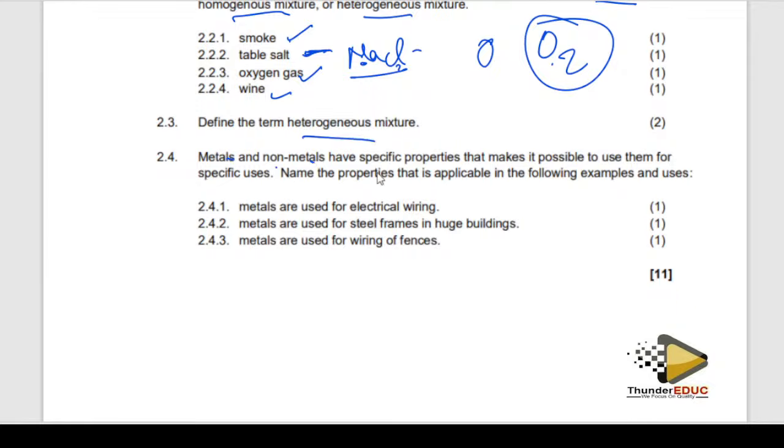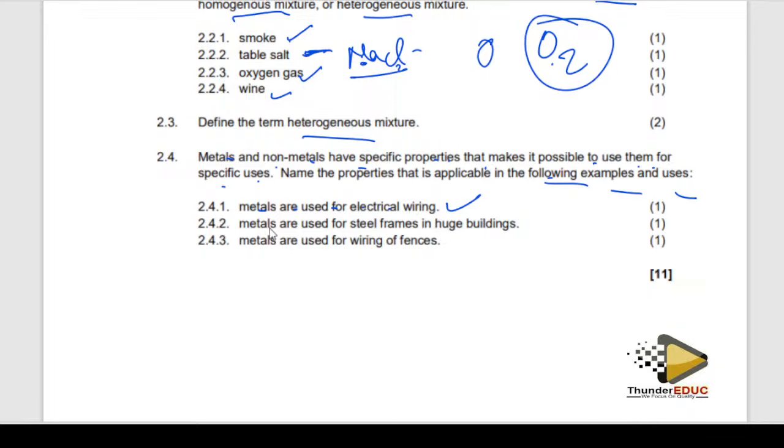Metals and non-metals have specific properties that make it possible to use them for specific purposes. These are properties of metals. Name the property that is applicable for the following examples and uses. Metals are used for electric wiring. What is that? It means that they can conduct electricity.